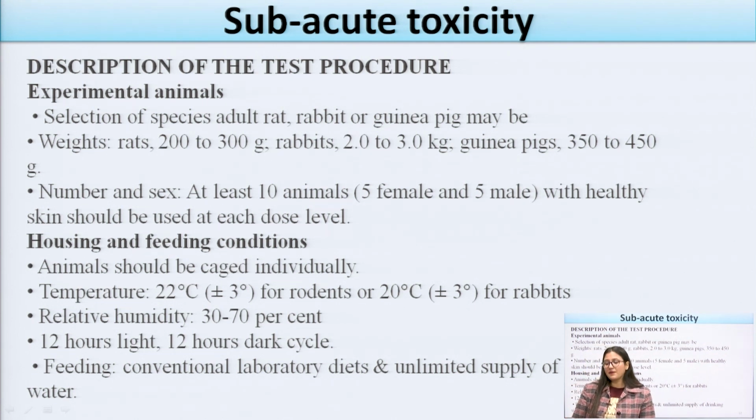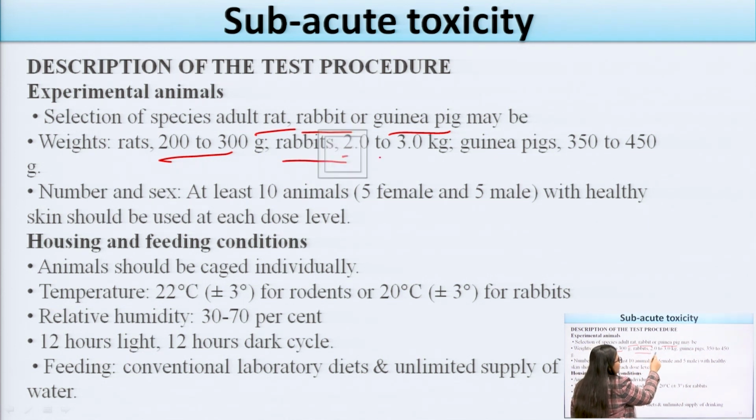Now the last one is the subacute toxicity. First of all, I will give the description of the test procedure, in which we describe how many animals we have to take for studying the subacute toxicity. The selection of the species: we can take the rat, rabbit or guinea pig for these studies. The weight of the rat should be 200 to 300 gram, rabbits 2 to 3 kg, and the guinea pig 350 to 450 gram.